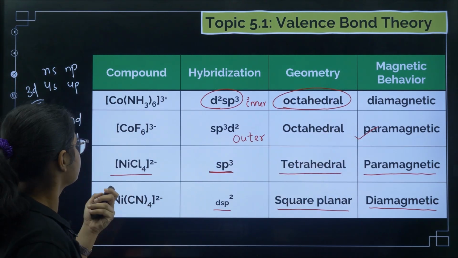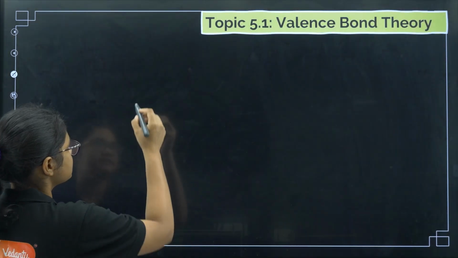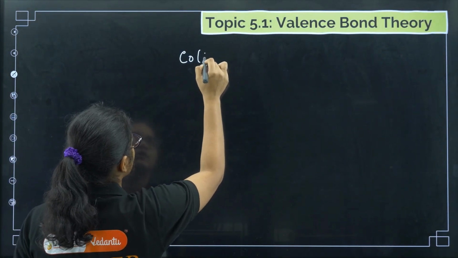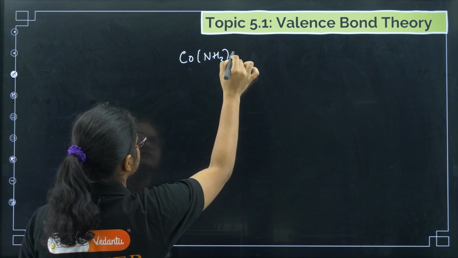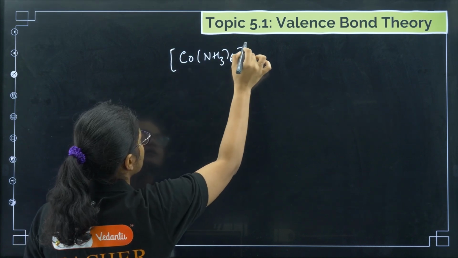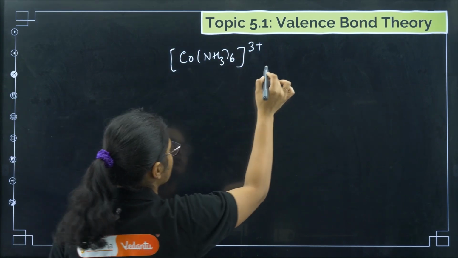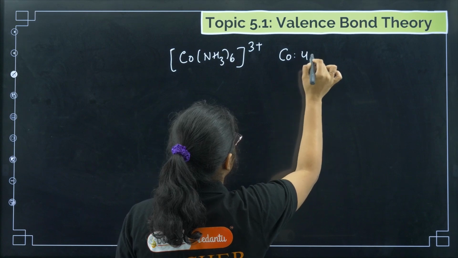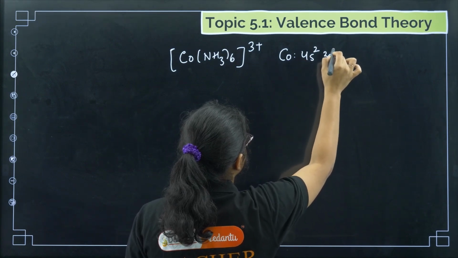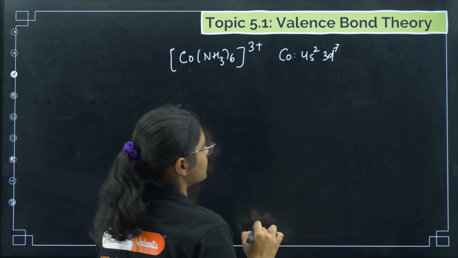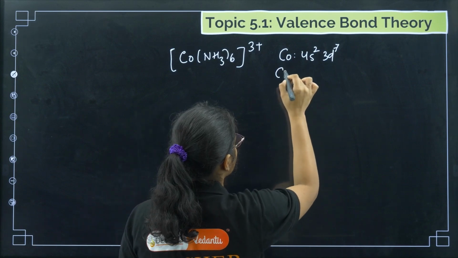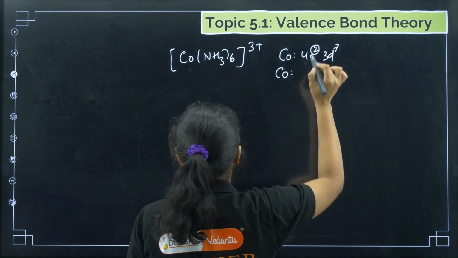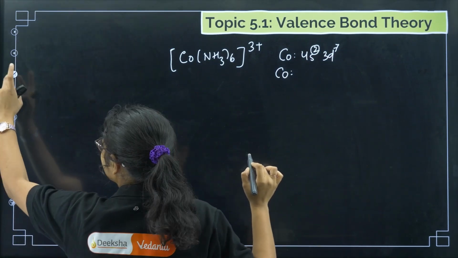Now we will understand how the hybridization, geometry and magnetic behavior come for all these 4 examples in detail. Let us first go to [Co(NH3)6]3+. What is the electronic configuration of cobalt? That is 4s2 3d7. Then in 3+, what will be the electronic configuration? 2 electrons will go from here, so I'll write it in this way so that it is clearer.